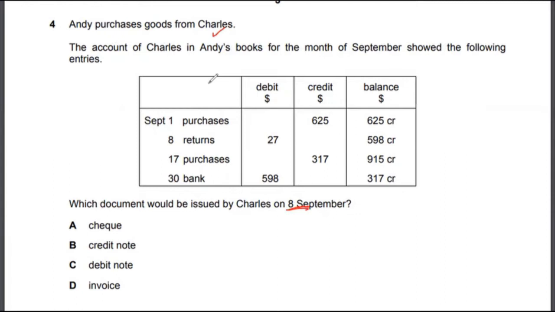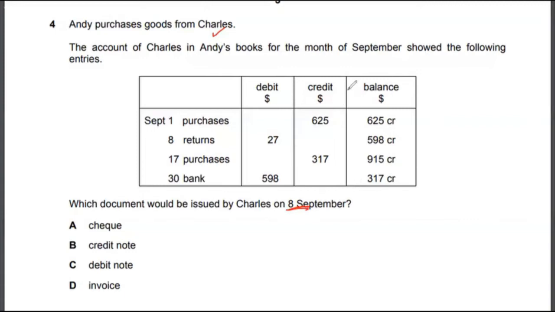That would actually be a credit note. Charles will issue a credit note because now ND has to pay less, right? ND has to pay less for returns for the overall